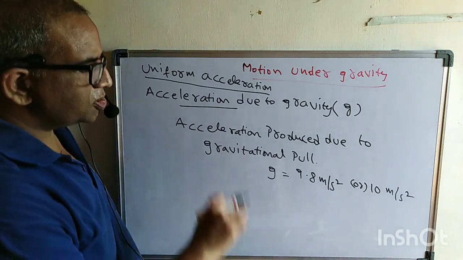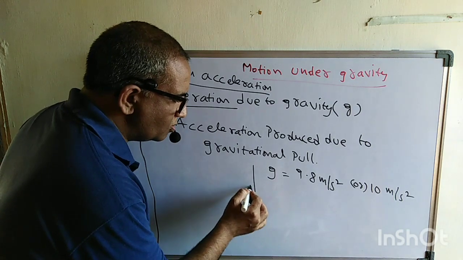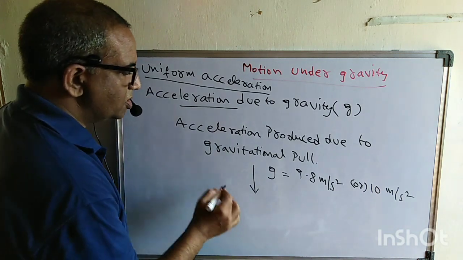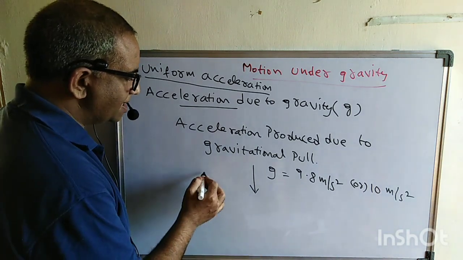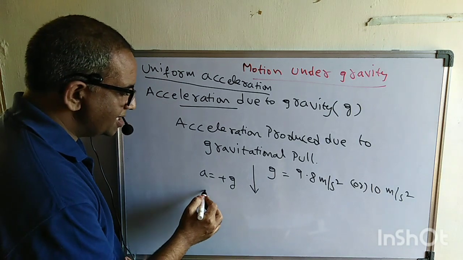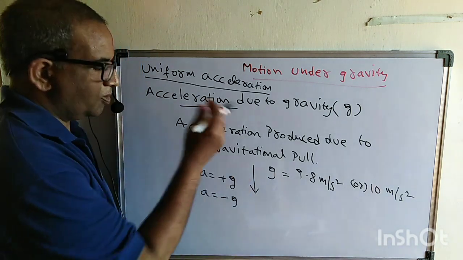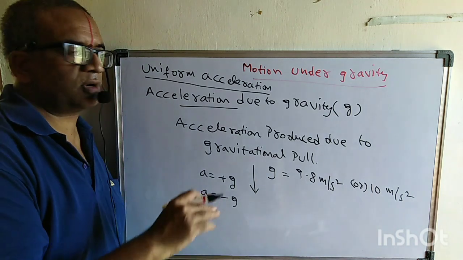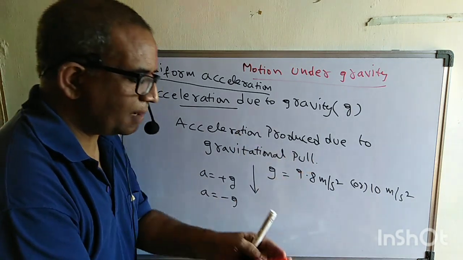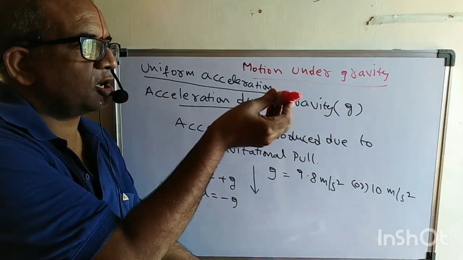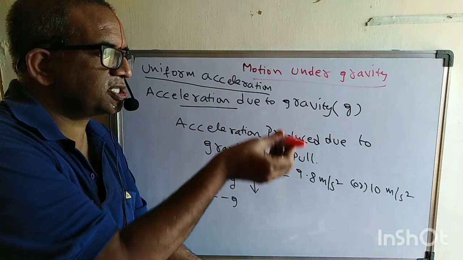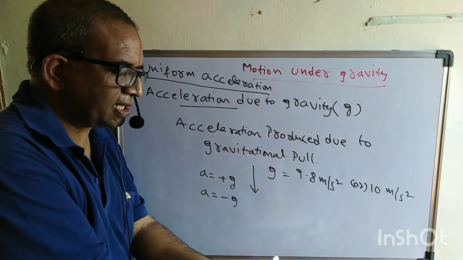Please remember, the value of g always acts downward. The g is always acting downward only. Usually in general, we'll take the acceleration as positive g if you are moving downward, and the acceleration as negative if you are moving upward. For example, suppose if I throw an object, the object is going up, it stops here and again comes down. When it is going up, the velocity is decreasing. When it is coming down, the velocity is increasing.